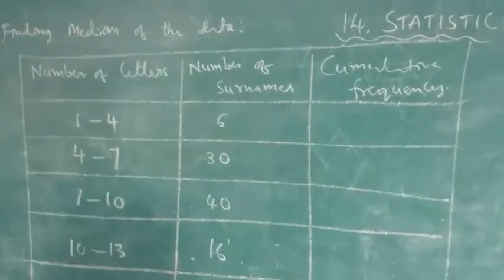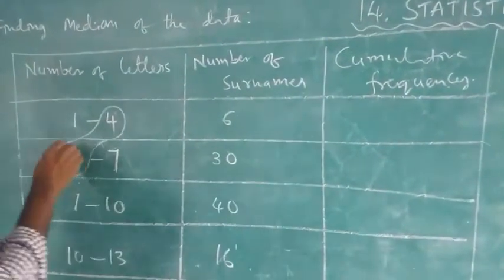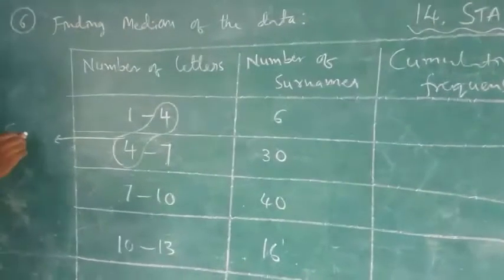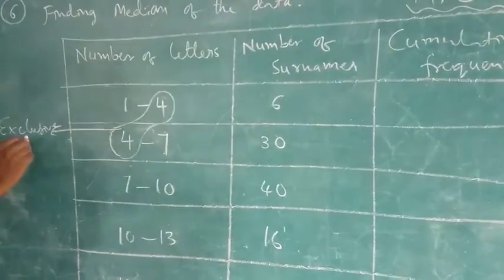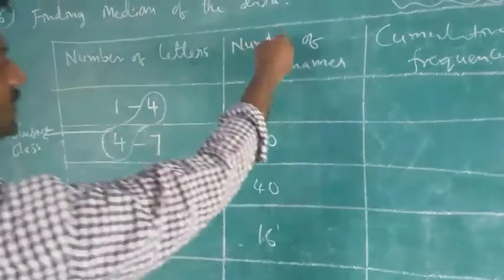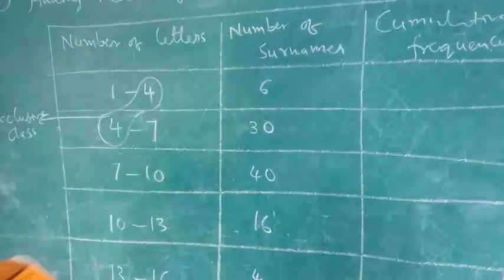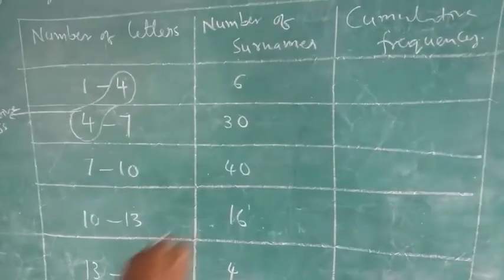First, let us find whether it is exclusive class or inclusive class. Exclusive class. In exclusive class, no need to worry about anything. Okay, children? Now, check which is the highest frequency. 40 is the highest frequency, that is the F value.